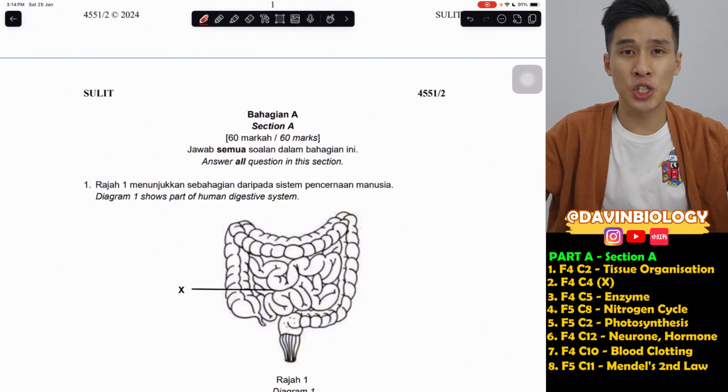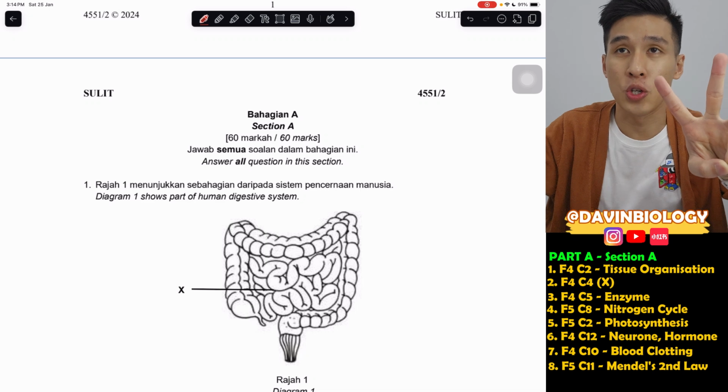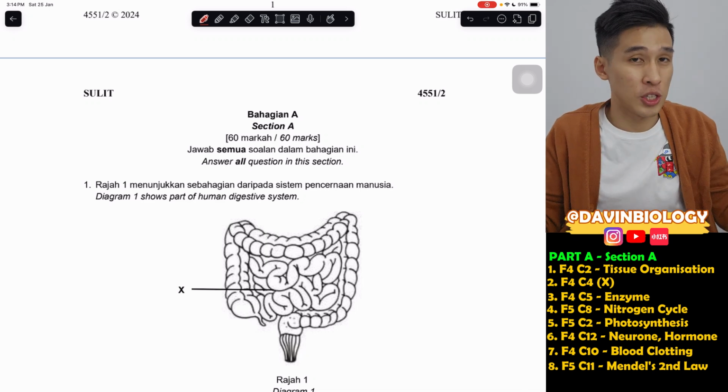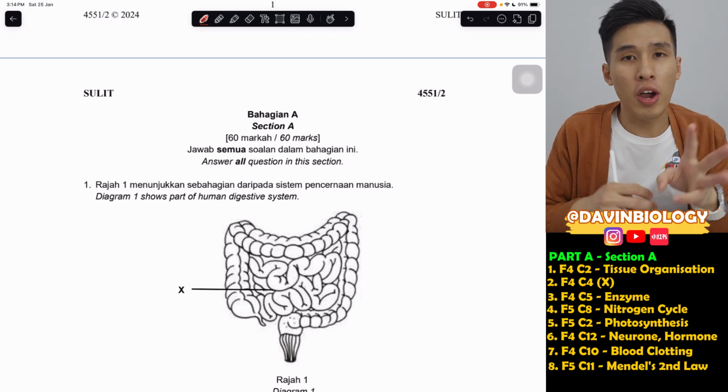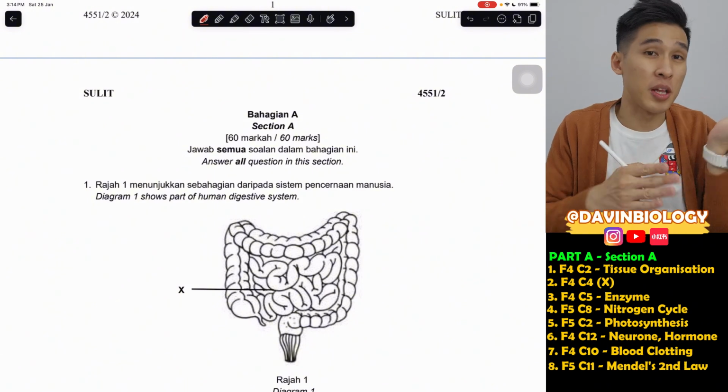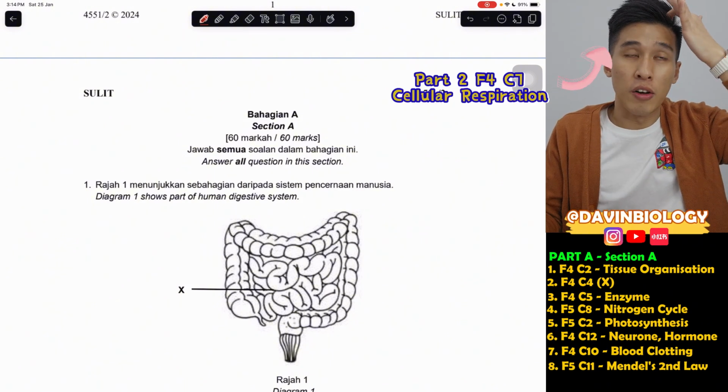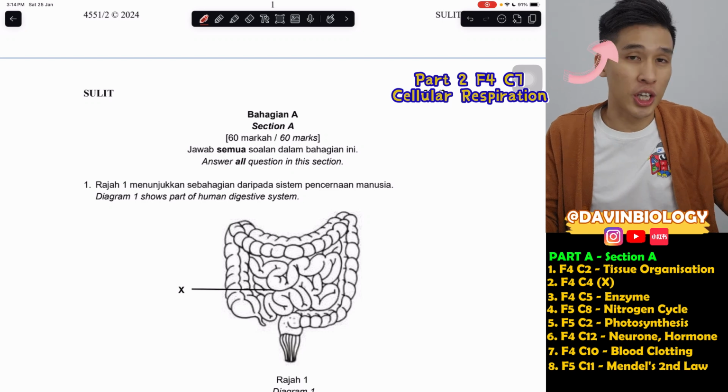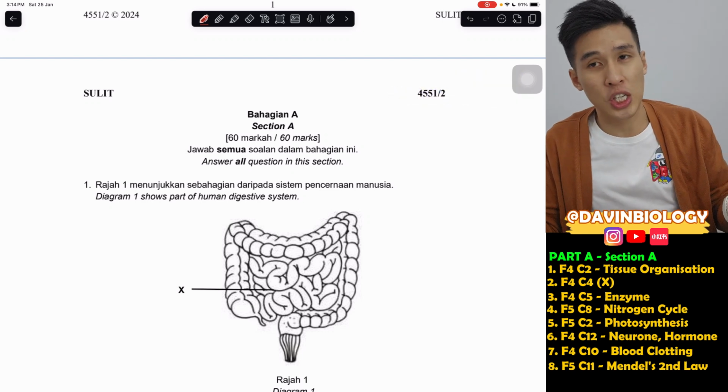Welcome back to Davin Biology. So this is our third and final part of our so-called mini series of state trials. This third and final part, however, I will divide into part A and part B, because in part A I will basically do section A, structure, and in part B I will do section B and C, assay.